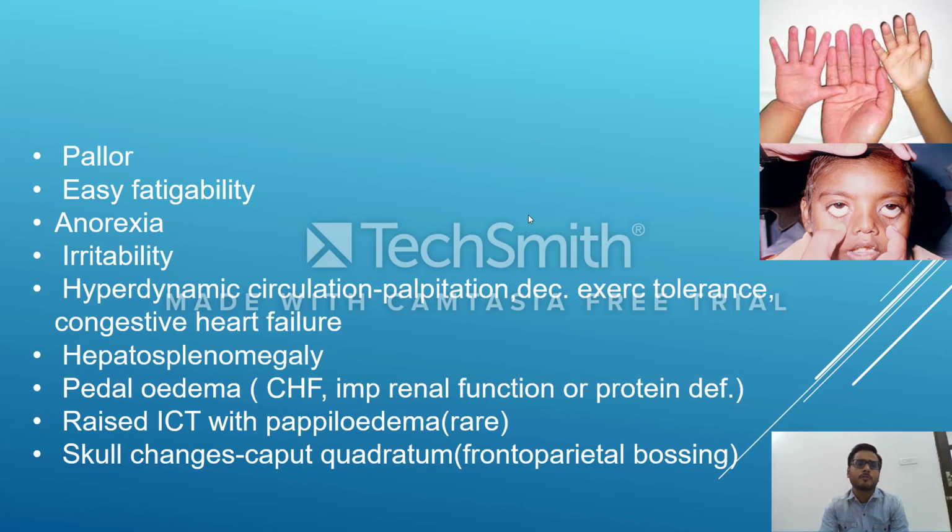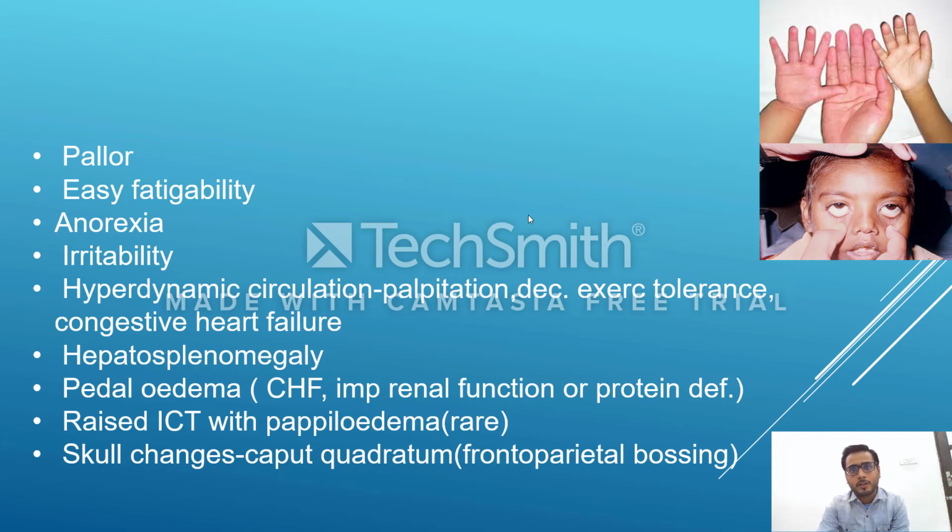Because there is less hemoglobin, but the demand of the body and body tissues, especially the vital organs, remains the same, so there is a difference between supply and demand. So that lesser amount of hemoglobin has to do more work.